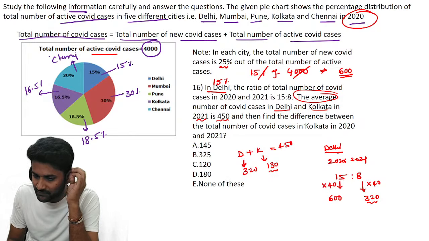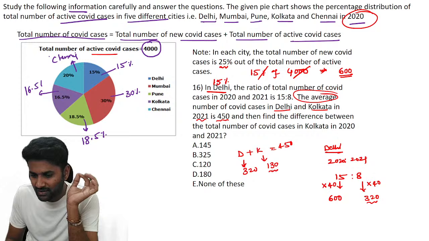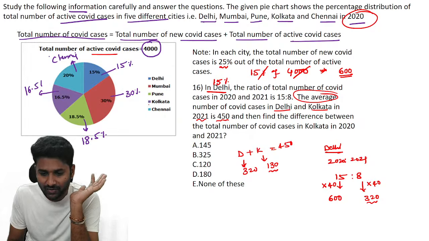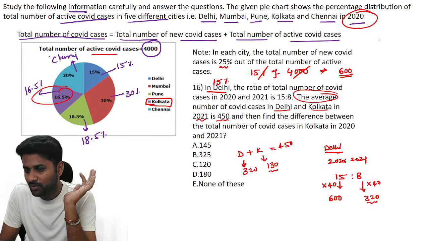Another question: find the difference between the total number of COVID cases in Kolkata in 2020 and 2021. You know that for 2020 and 2021 you have to find the difference. In 2020, let's take the Kolkata data. How much percentage do they have? 16.5 percent, which is 165 by 10 into 1/100 into 4,000.